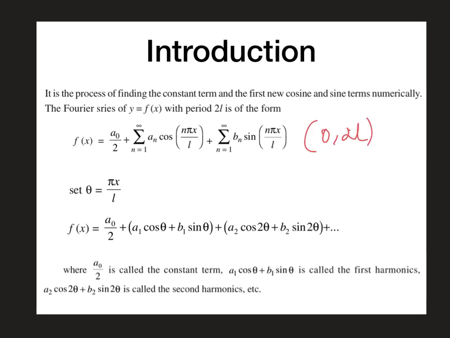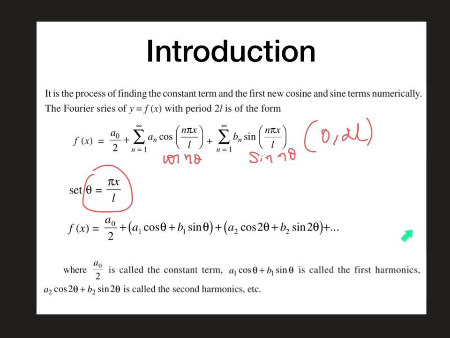Suppose we set pi x by l as theta. We get cos n theta and sin n theta, and we expand this by giving the values of n as 1, 2, 3 and so on. We get the Fourier series after expansion like this: f of x is equal to a0 divided by 2 plus a1 cos theta plus b1 sin theta, plus next, n equal to 2, a2 cos 2 theta plus b2 sin 2 theta.